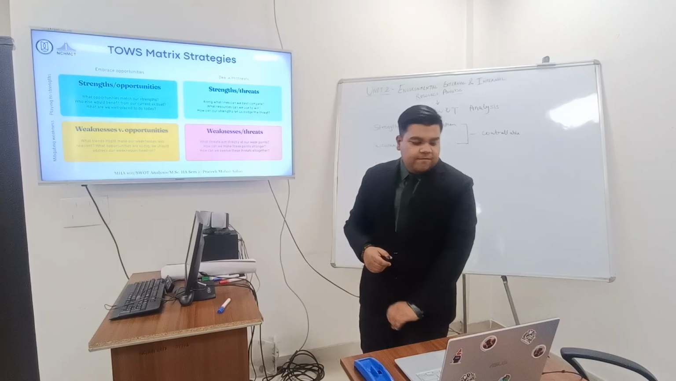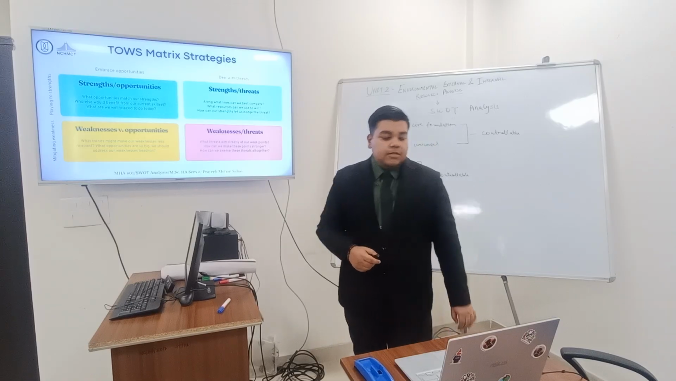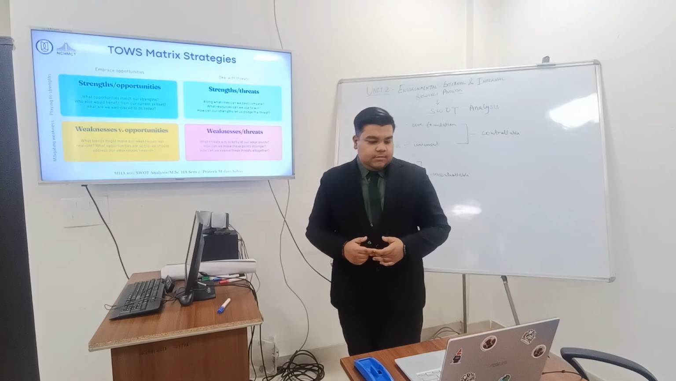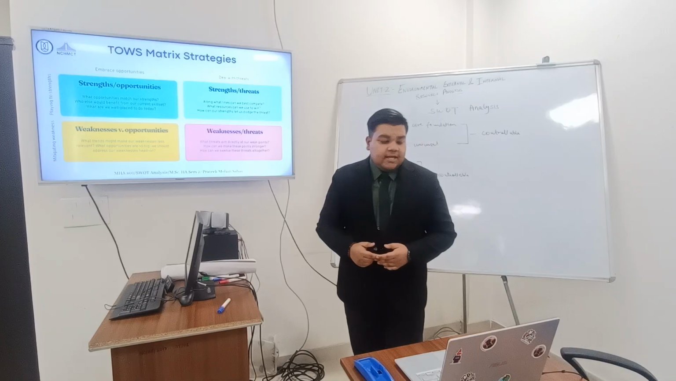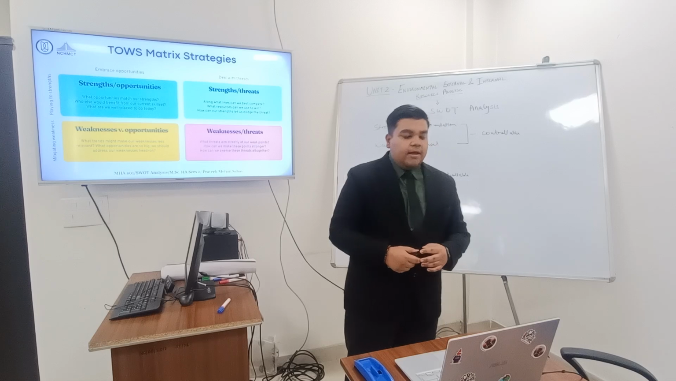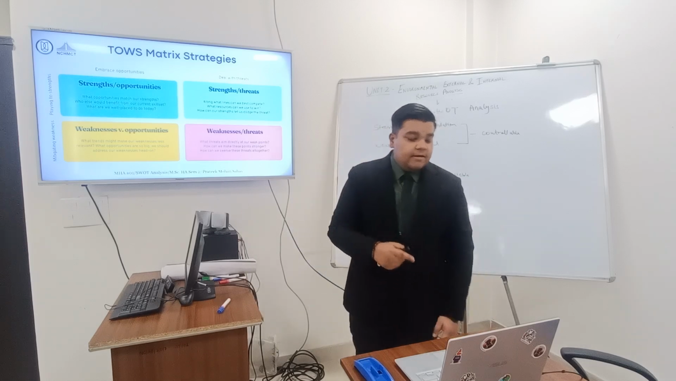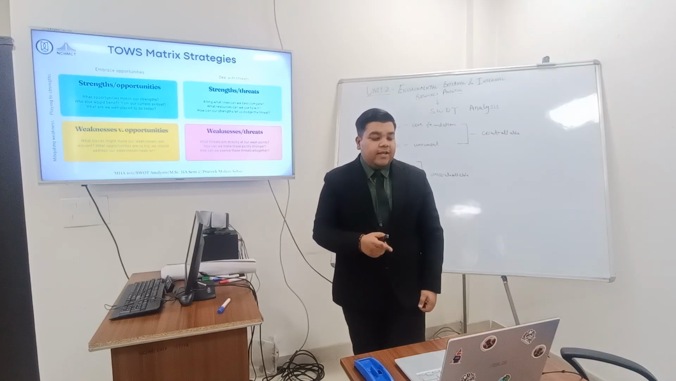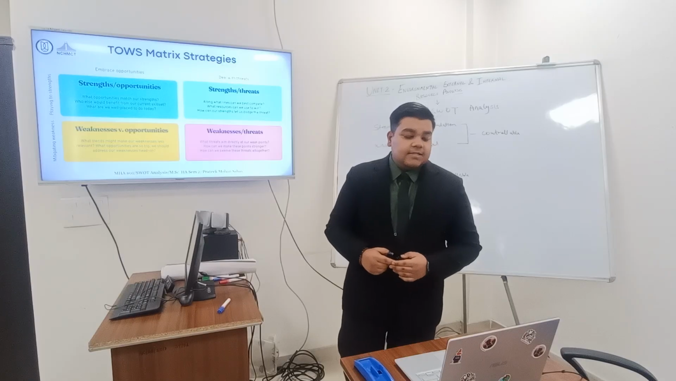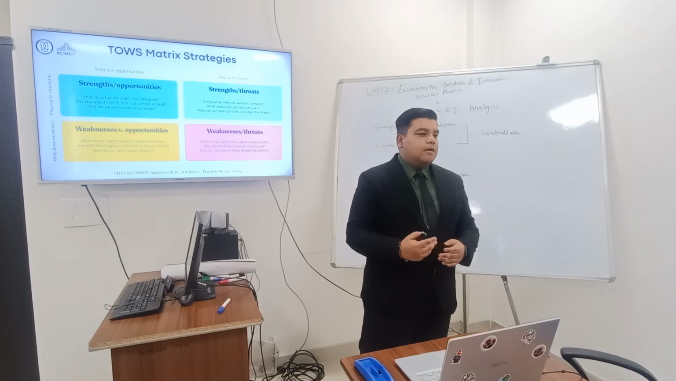Then we have the third, weaknesses and opportunities. The WO strategy uses opportunities to overcome the weaknesses, like improving weak areas using market chances, and focusing on learning and improvement. And the last strategy is the WT strategy, or weaknesses-threats, meaning reduce weaknesses and avoid threats. It is the most risky situation. In this situation, we deal with more.